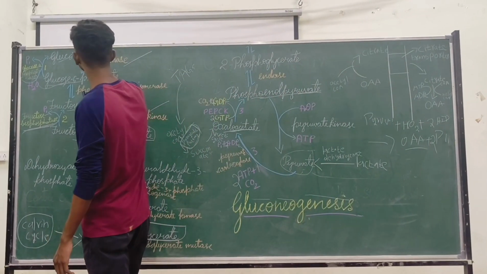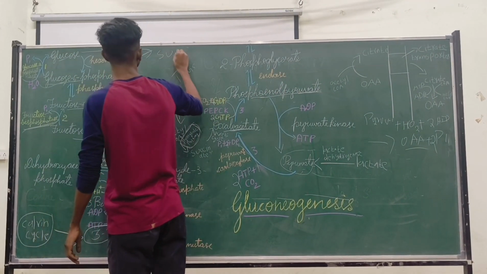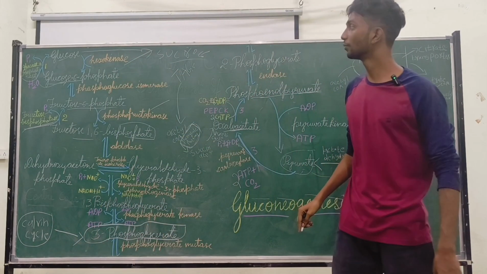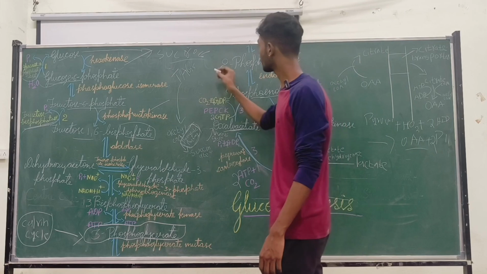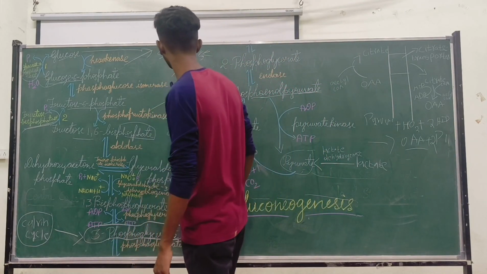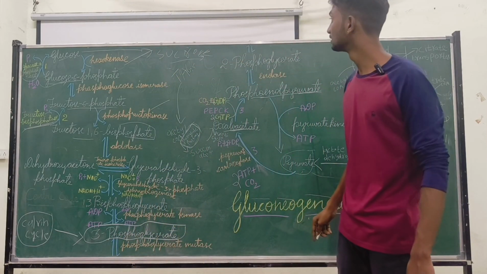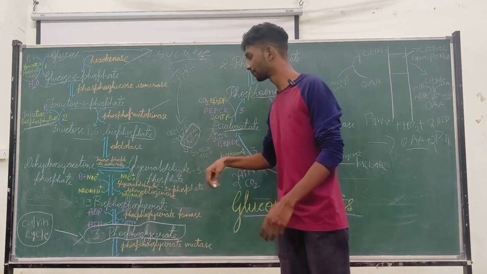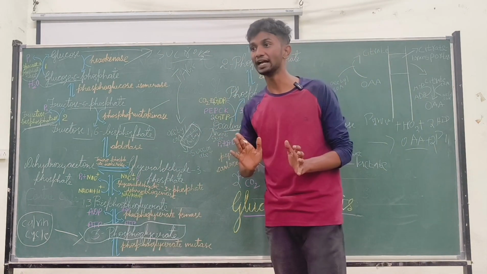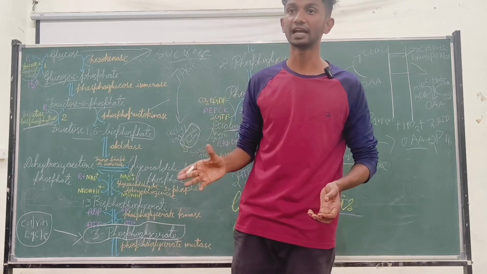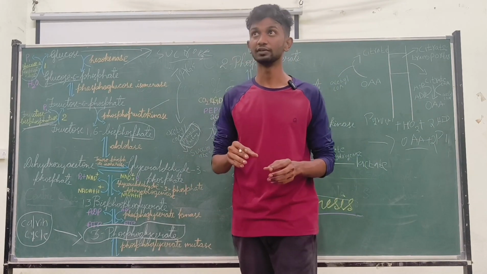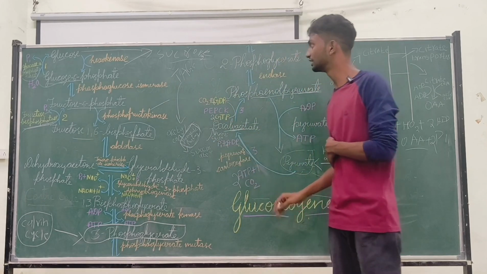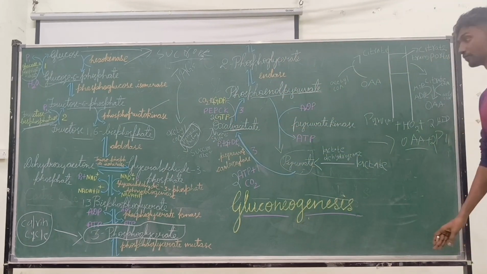Now glucose can be converted to sucrose in plants, because sucrose is the main transporting molecule in plants. In germinating seeds, the glucose is utilized for germination until the plants gain photosynthetic activity, that is, until the leaves arise from the plant. So this is the idea of gluconeogenesis.